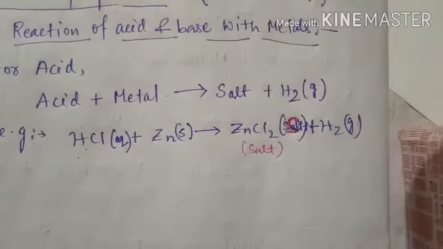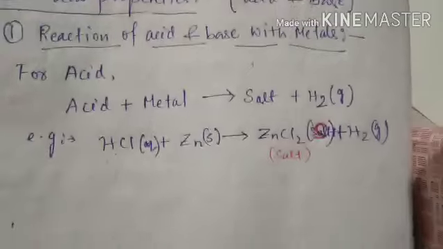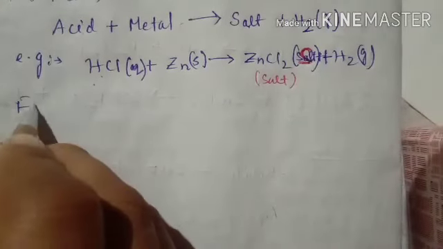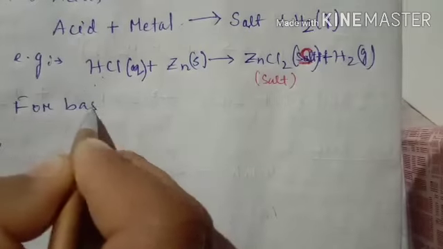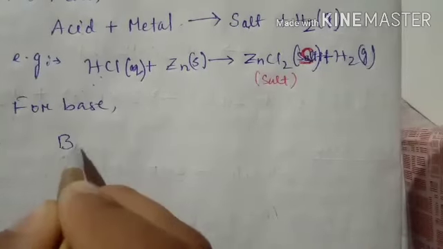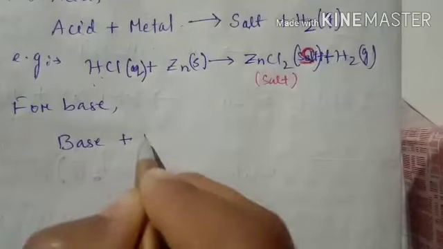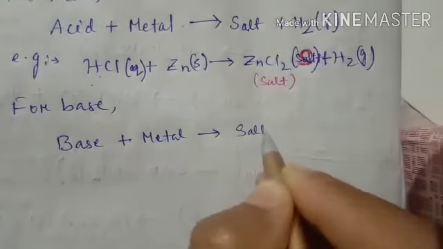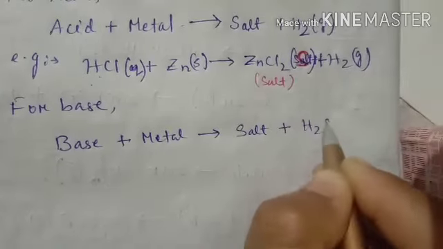This is for acid. Now consider the base. When a base reacts with metal, it gives salt plus hydrogen gas.